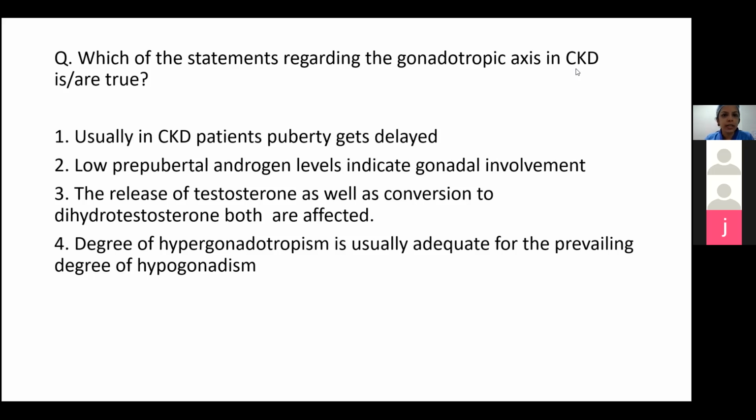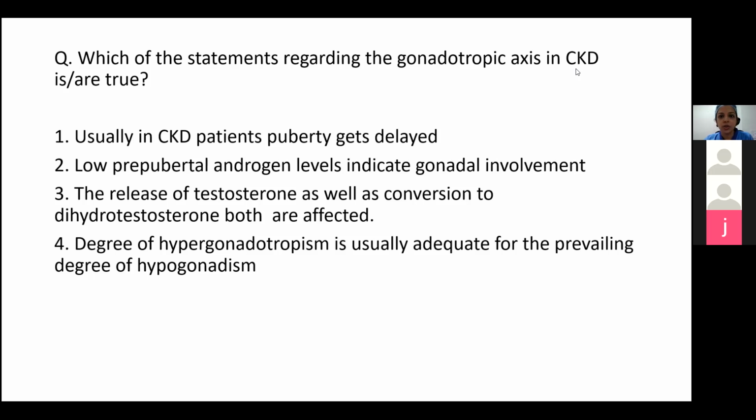So usually in CKD patients, puberty gets delayed, which is true. In girls, especially who've had long-term dialysis, sometimes puberty may get altered, but again, it's very rare. So in usual CKD patients, it does get delayed. The next option was low prepubertal androgen levels indicate gonadal involvement. This is the incorrect statement because low prepubertal androgen levels will just indicate the adrenocortical axis and not the gonadal axis.